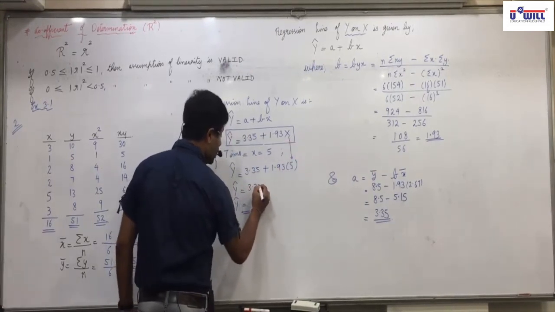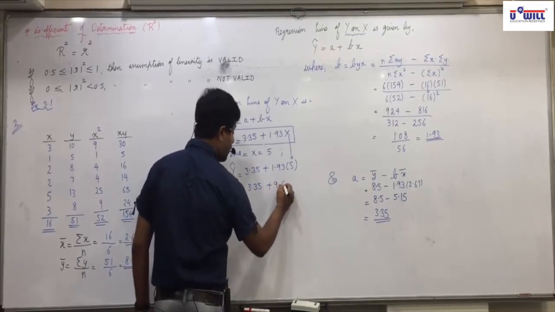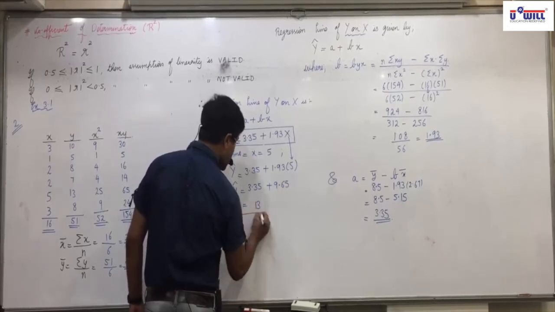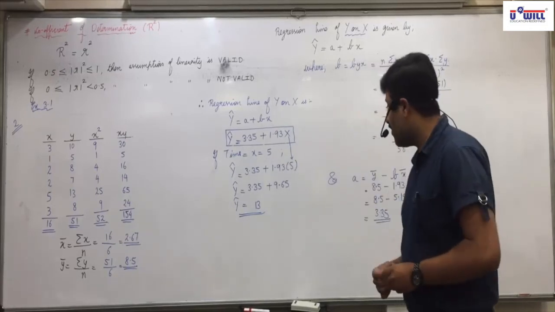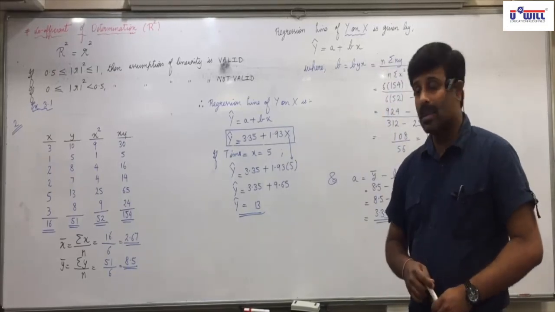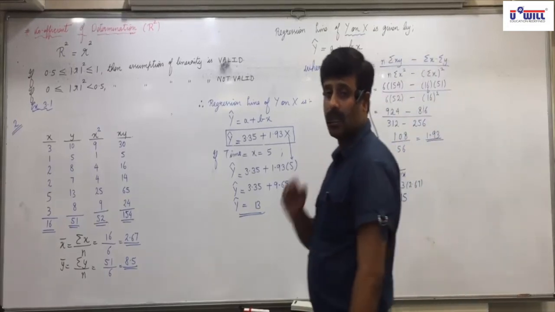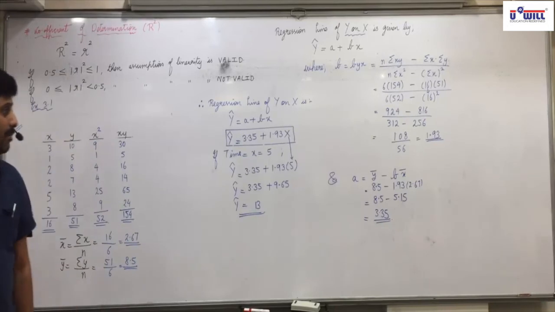So 3.35 plus 9.65, 13. So actually 13,000 rupees. If your car is 5 years old, then the average annual maintenance cost will come to 13,000 rupees. This is what it means. Understood that?